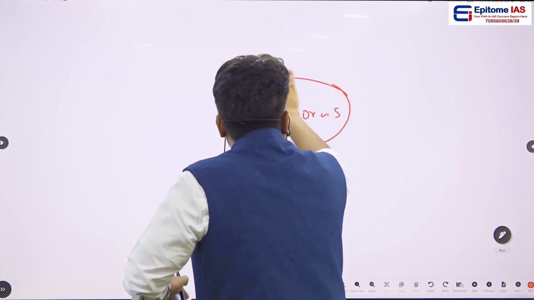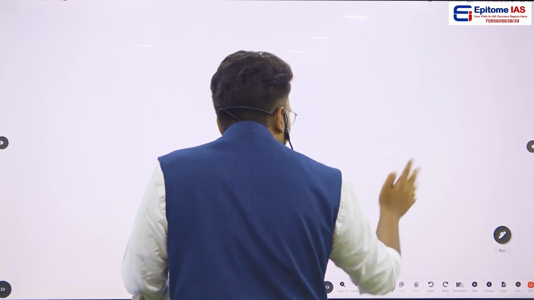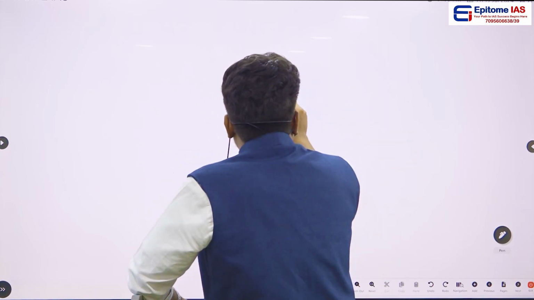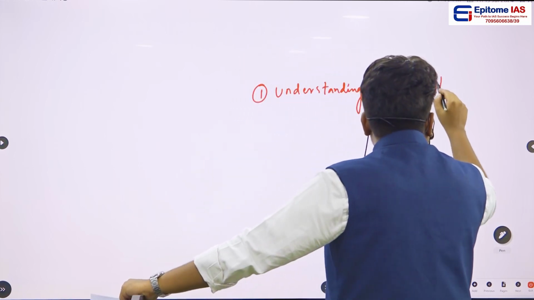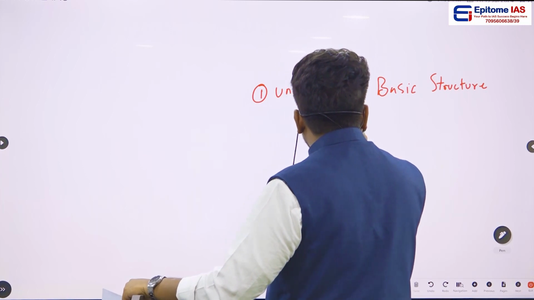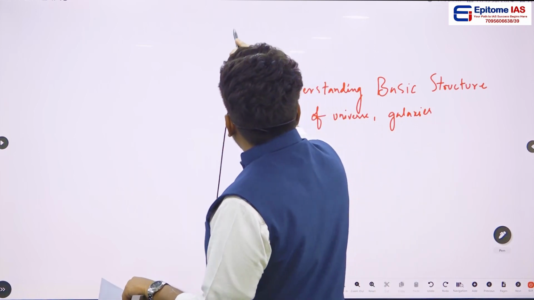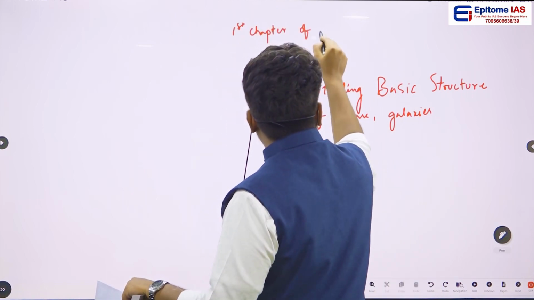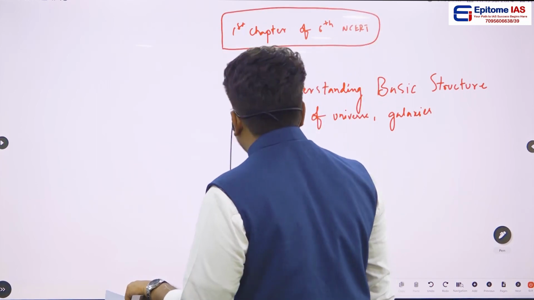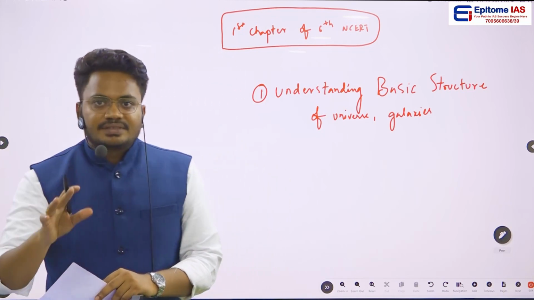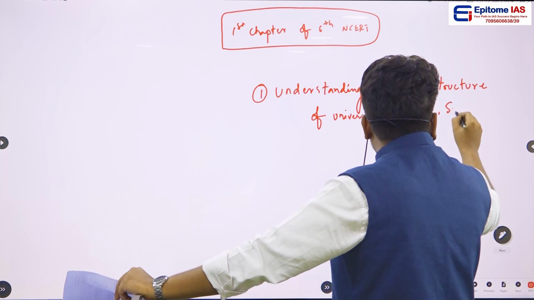The important takeaways at the end of this particular chapter, the first chapter of 6th class NCERT, are that you will be understanding the basic structure of the universe, the basic structure of galaxies, and the basic structure of the solar system.